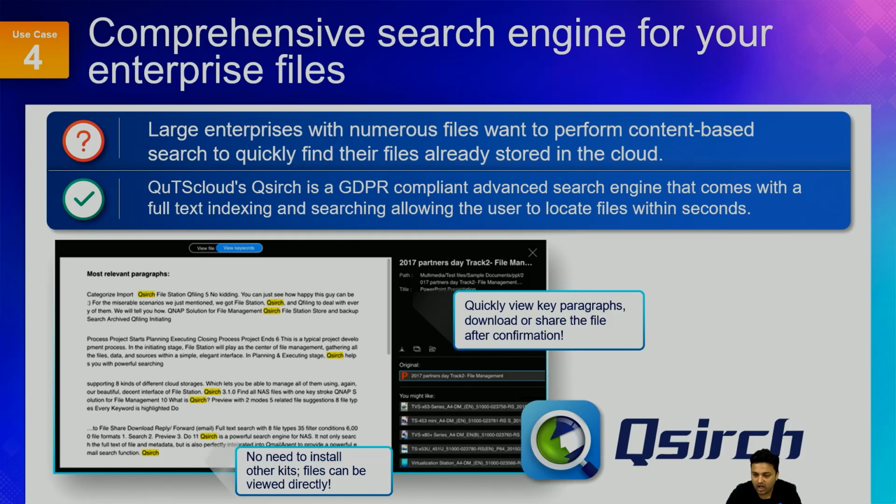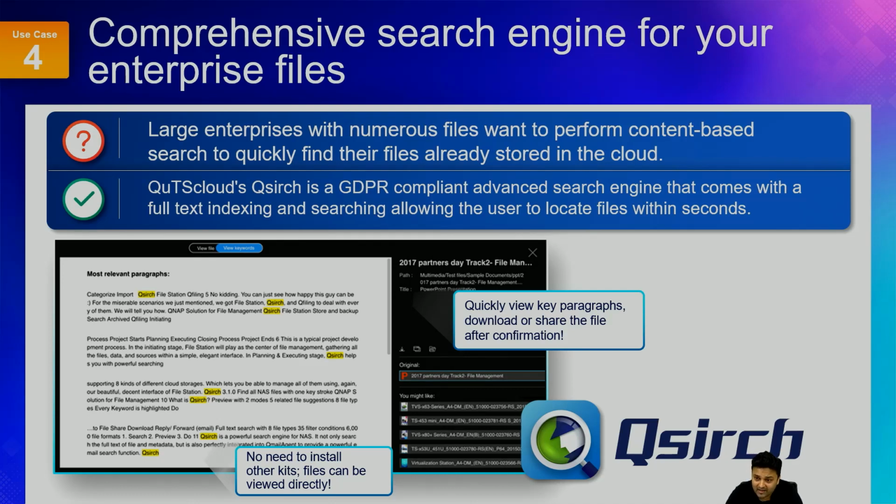So let's say you have a lot of data on your cloud, but you don't have a very good search engine. Using QuTScloud, when all your data is on the cloud, you can use the QSearch application on top of QuTScloud to search that data.